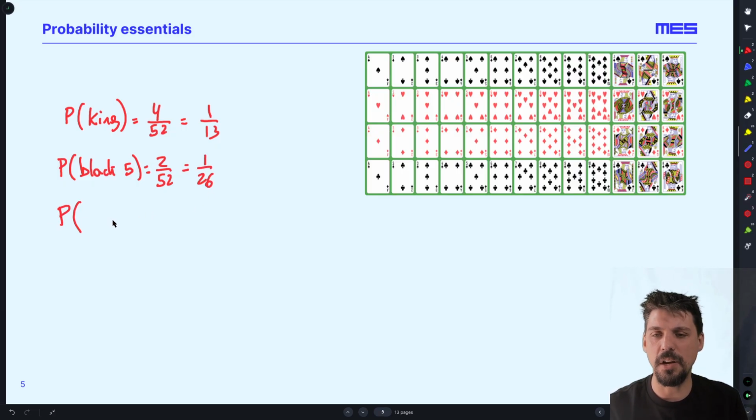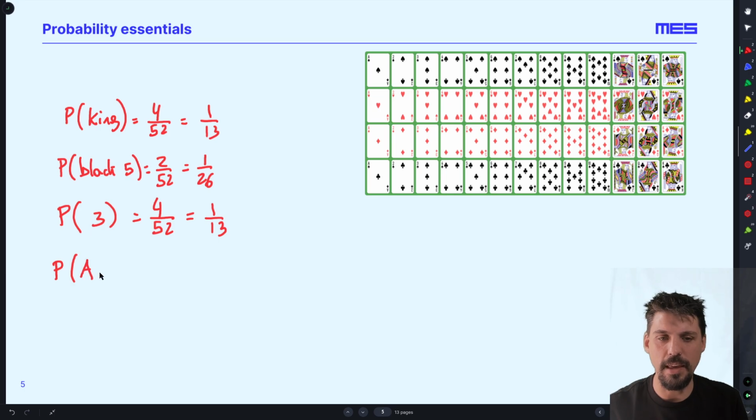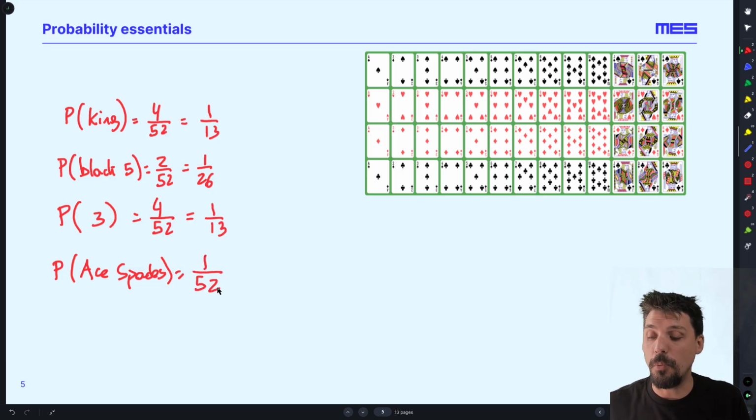The probability when I take a card at random of drawing a 3. Well, there are 4 3s out of 52 possibilities. That is also 1/13. All right. The probability of drawing the ace of spades is, there is 1 ace of spades in the pack out of 52. This is what I mean. Probability functionally is incredibly intuitive.